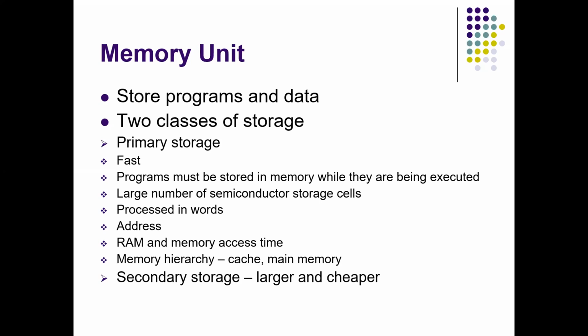So how I can define this: an address is nothing but, in order to access any word in the memory, a distinct address location has to be defined. So the word can be accessed by specifying its address location. That means just by giving that address location, whatever data was stored at that particular address location, we can retrieve it or we can read that data. For retrieving it, you have to specify that address location along with some control command.